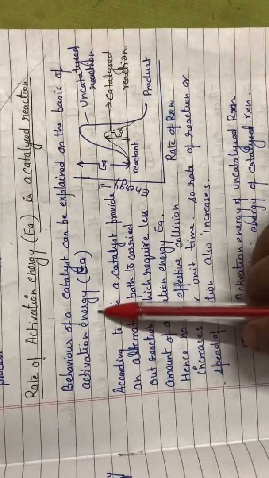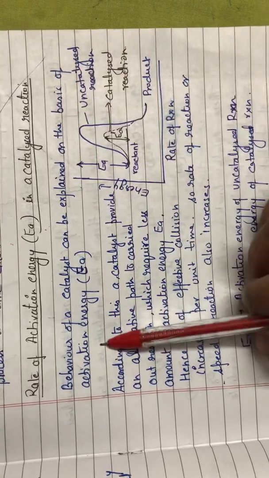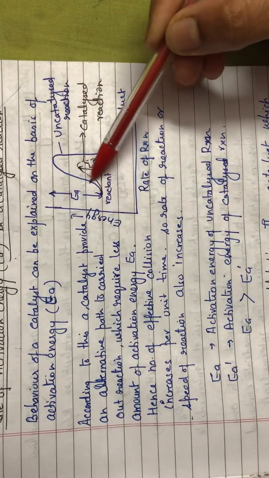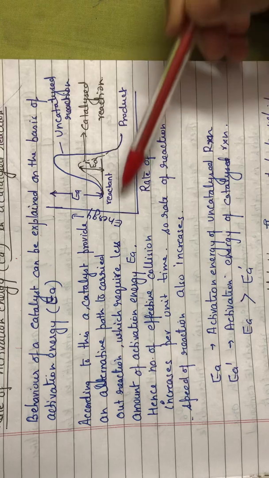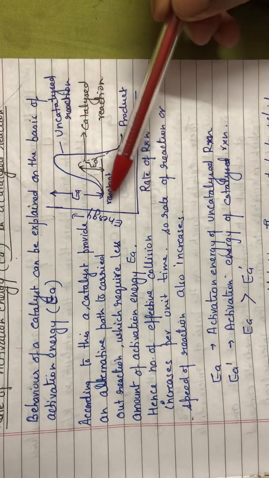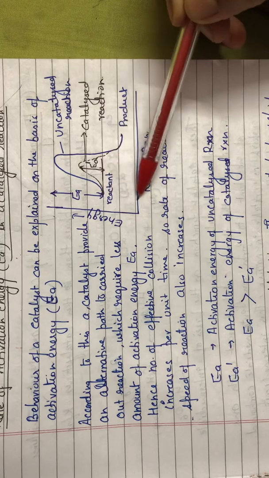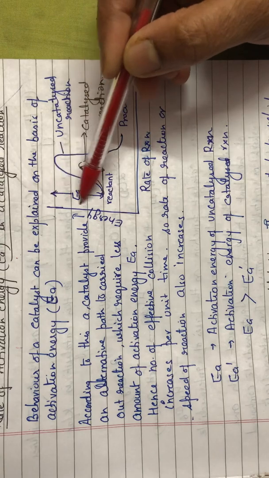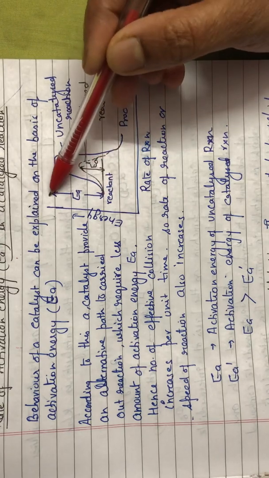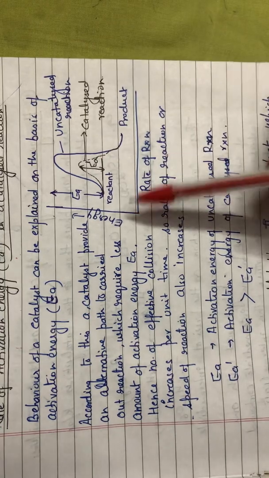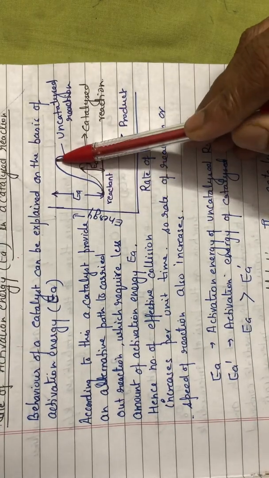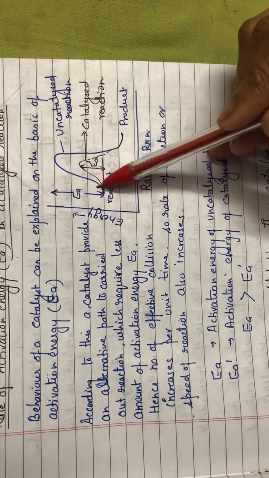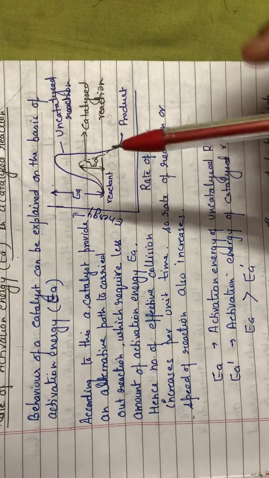Now, the behavior of catalyst can be explained on the basis of activation energy. Suppose this is a particular reaction. You can see the blue curve. This graph is plotted between the energy and the progress of reaction. So a particular reactant has this much amount of energy, and to form the product it requires this much extra amount of energy which we have to give it. This amount of energy is known as activation energy. Here this reactant will reach the reaction intermediate state and at last come to the formation of product, and this is the amount of energy required as activation energy.